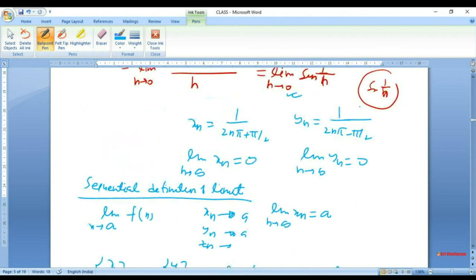So we have chosen for sine 1 by x these two numbers, 1 over 2n pi plus pi by 2 and 1 over 2n pi minus pi by 2.